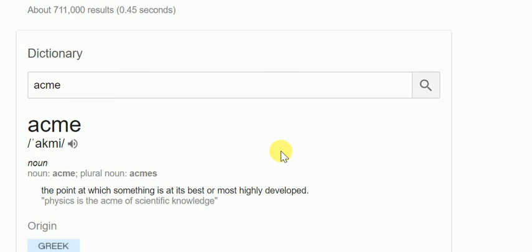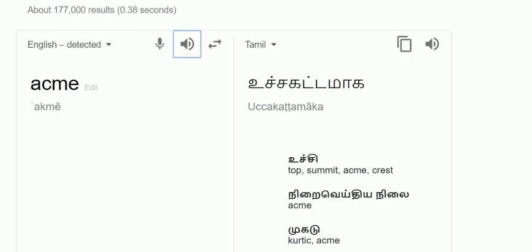In everyone's life, there will be a peak period. In the flow of life, we will reach one very high point, and that is called the acme, the peak point.